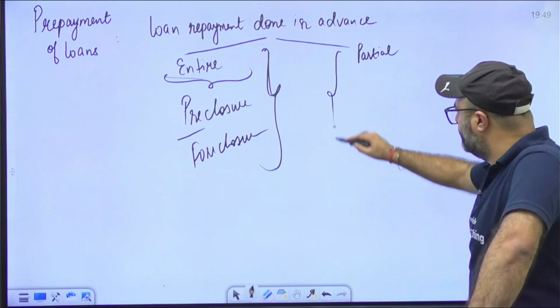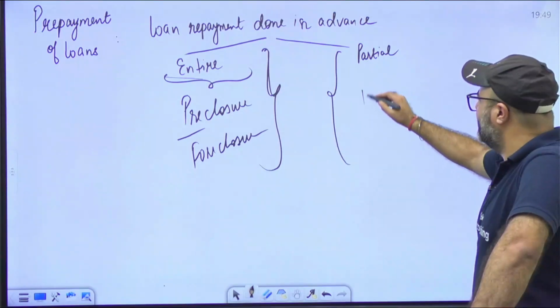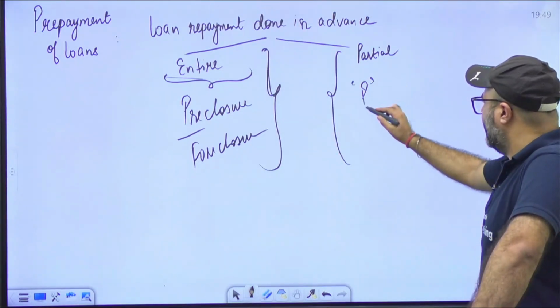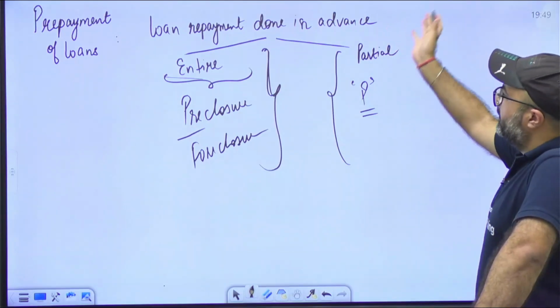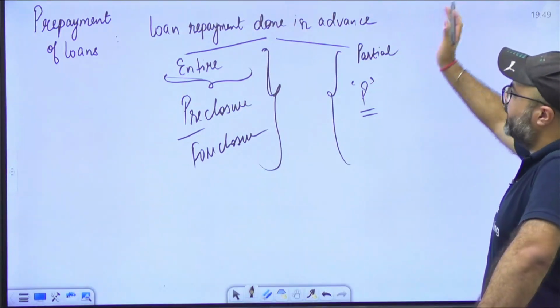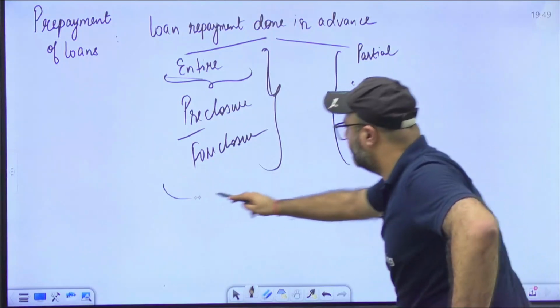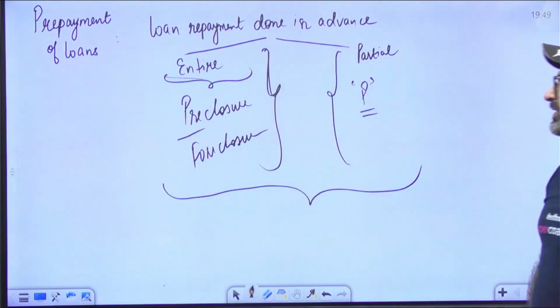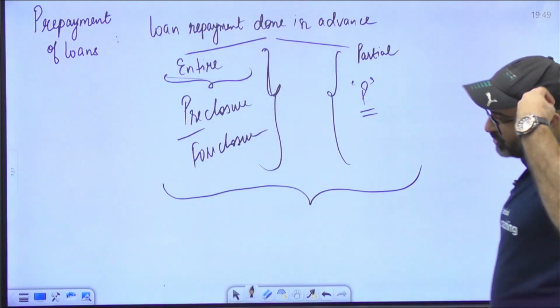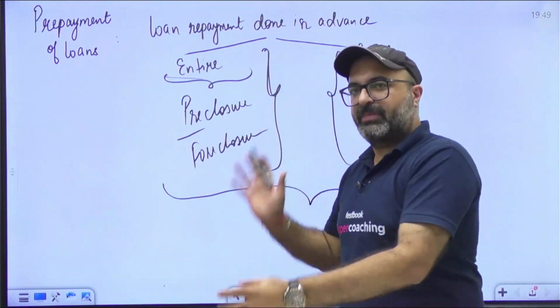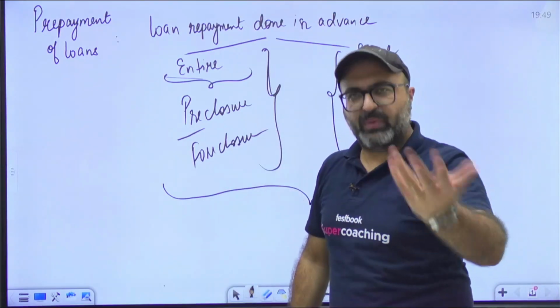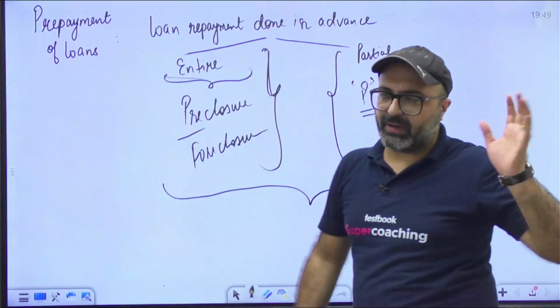Partial means if you pay back a certain amount of your principal in advance, we call it partial loan repayment done in advance, and that will also fall under the category of prepayment only. तो ये दोनों ही prepayment है, चाहे आपने लोन की पूरी आउटस्टैंडिंग अमाउंट देकर लोन कंप्लीट कर दिया, that is also prepayment of loan. And if you are paying a certain amount of your loan in advance, we also call it prepayment.